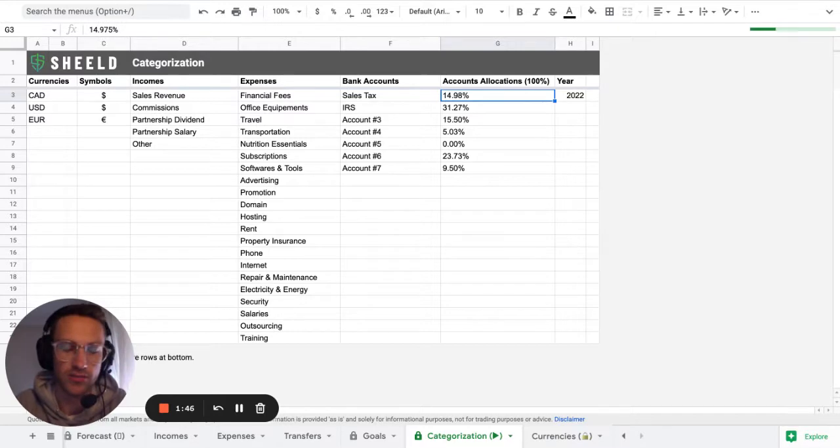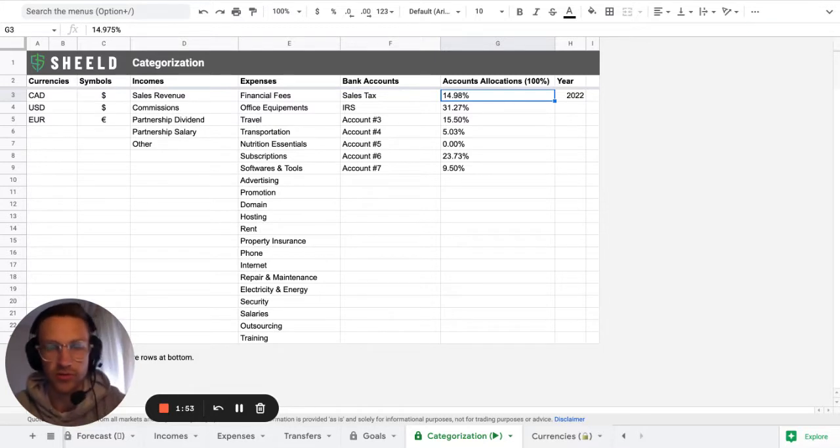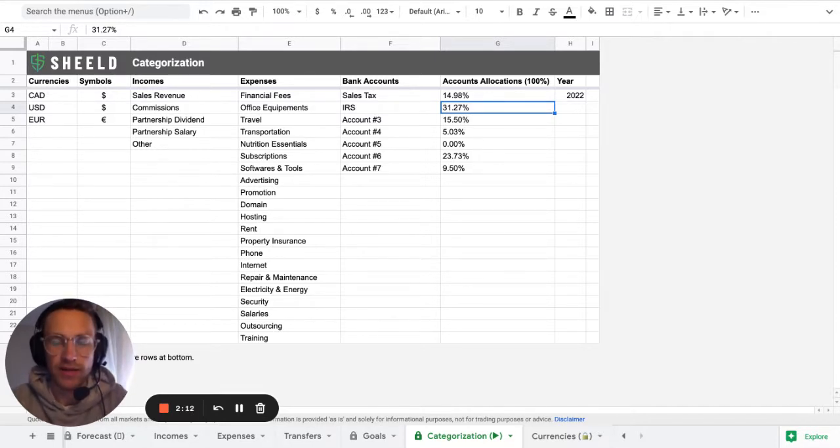So at the end of the year, when I need to pay the government that amount of money, if it's an extra, basically I have to give it back. And then there's the amount of money that I have to give to the government for my personal taxes, for example. This 31.727% is the worldwide average that people will pay in taxes per year. So yeah, that's the way it works.